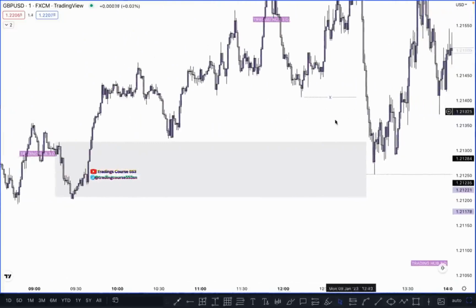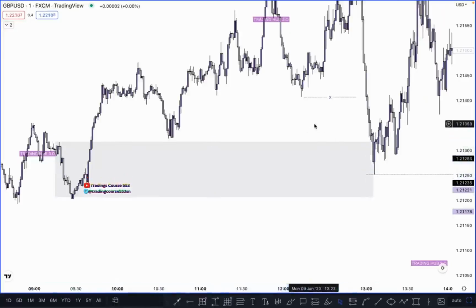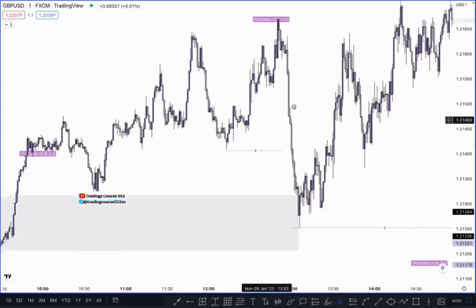Break this inducement and you have to wait for a change of character, but the market does not create a structure. The market taps on your order block. So in this case you have to wait for two POIs. First one, change of character is here. If the market breaks this high, then you can buy, first entry, and second possible entry is here.